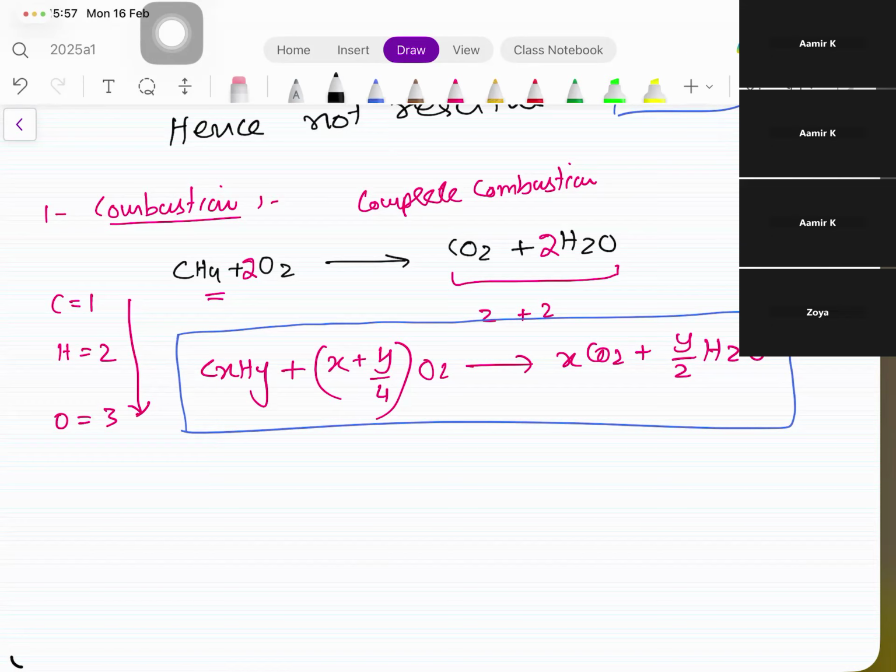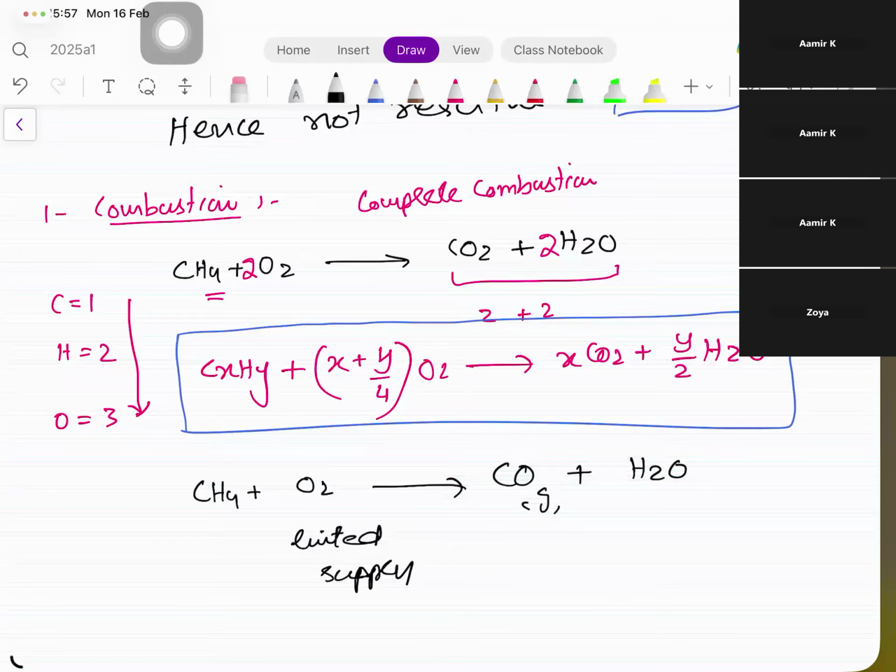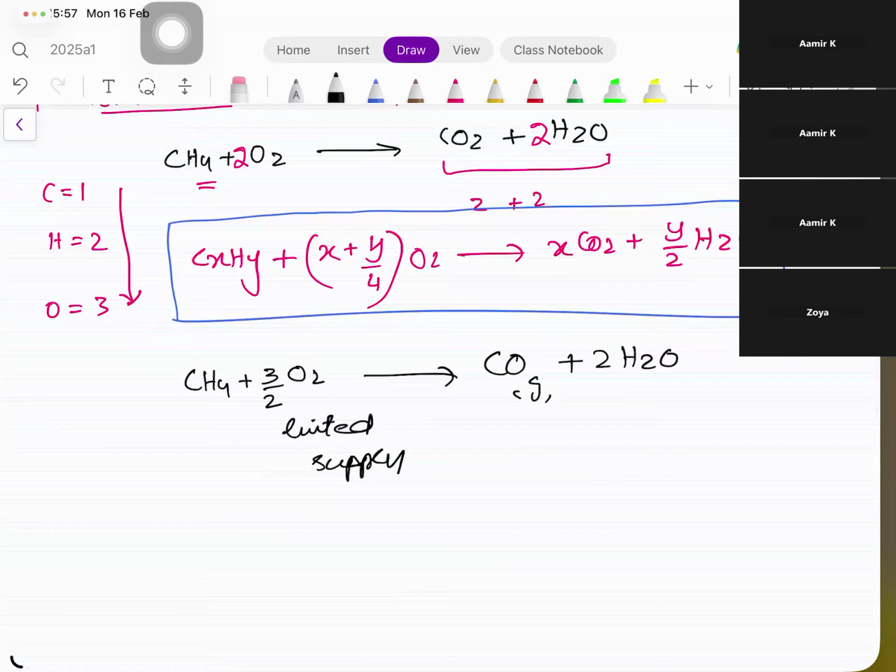But on the other hand, you know one thing, when you burn the methane, the same methane, but in a limited supply of oxygen, फिर products change हो जाते हैं. फिर क्या होता है? Yes, then there is no carbon dioxide. Then there is carbon monoxide along with water. Okay, so this is 2 and then 2 plus 1, 3 by 2, I believe. Yes. So this is limited supply, carbon monoxide.